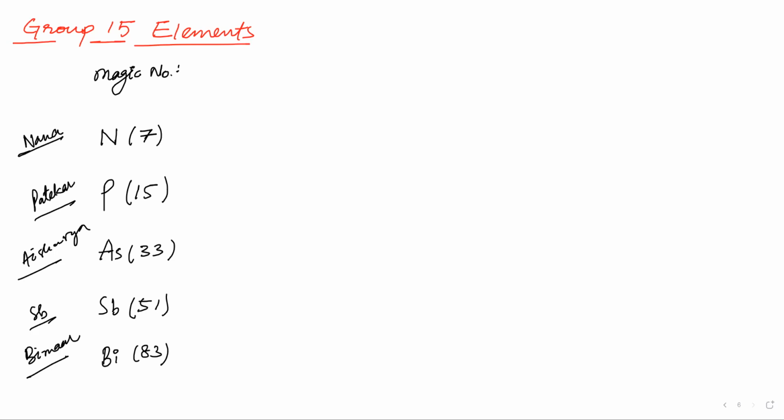28, 288, 18, 18, 32. 30. 32. Yeah. But you can only remember this: 8, 8, 18, 18, 32. See the difference here, it will be the same. So if you remember this magic number, 8, 8, then if you know about nitrogen, you will know the atomic number of all of them.